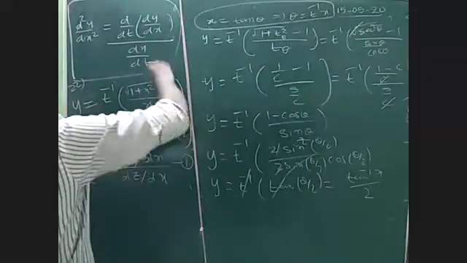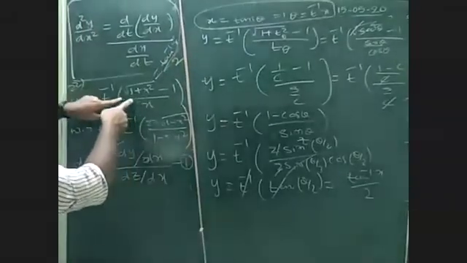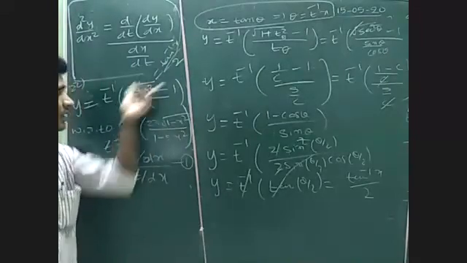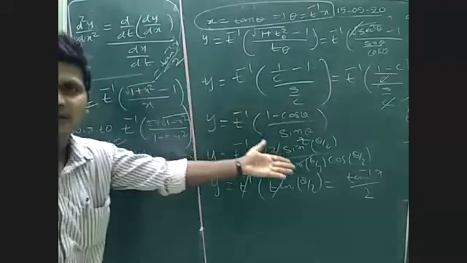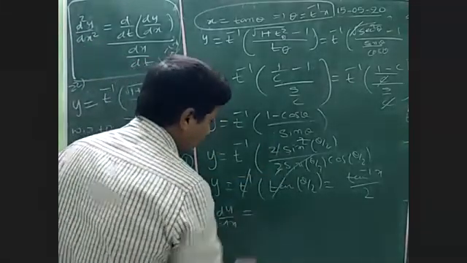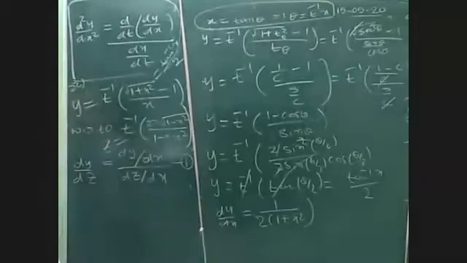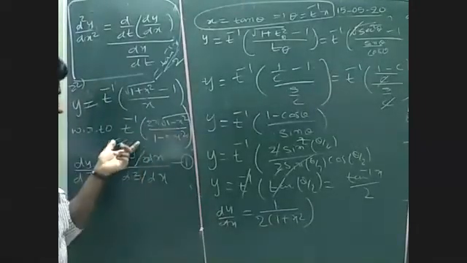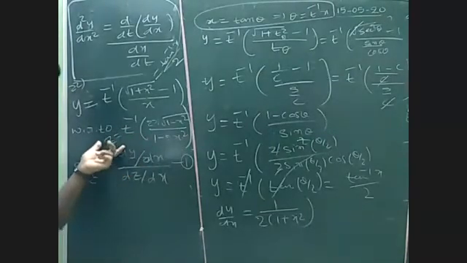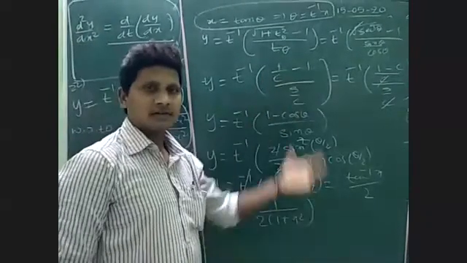So this is a formula. This can be written as tan inverse x by 2 always. If you remember this value directly, you can write tan inverse x by 2 directly, then just differentiate. Now dy by dx, derivative of tan inverse x is 1 by 1 plus x square. So this is dy by dx. In the same way, you can simplify this z also. Simplify first, after that differentiate with respect to x. Is there any doubt?